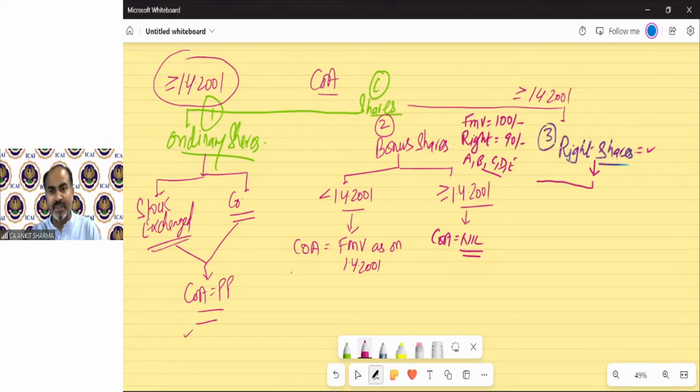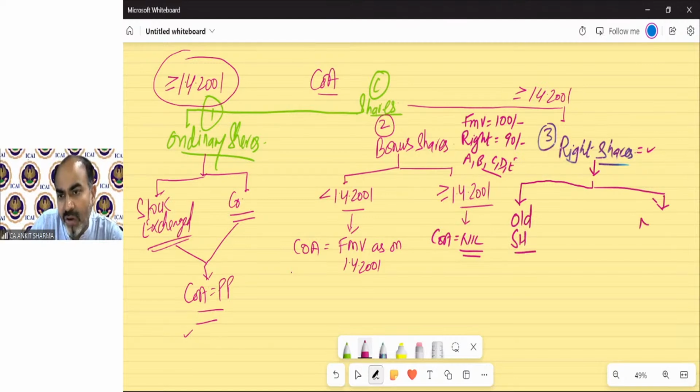So now what will be the situation in different scenarios? One by one, we need to see it. We are going to see the treatment in the hands of the old shareholder, and what can be the treatment for the new shareholder. The old shareholder has two situations.